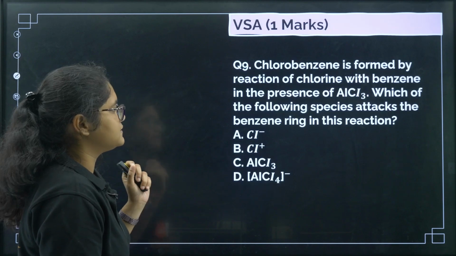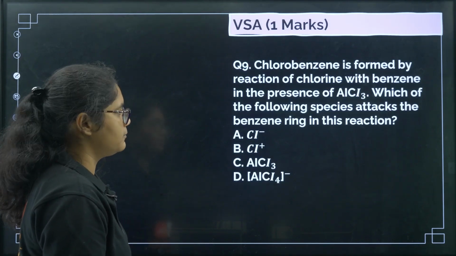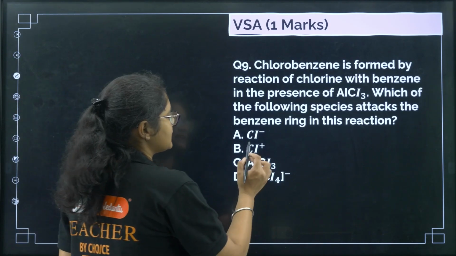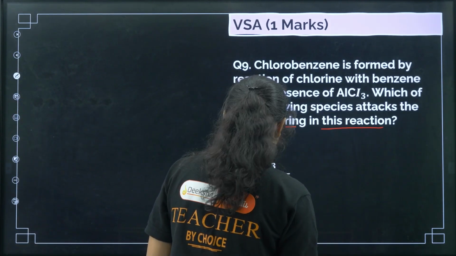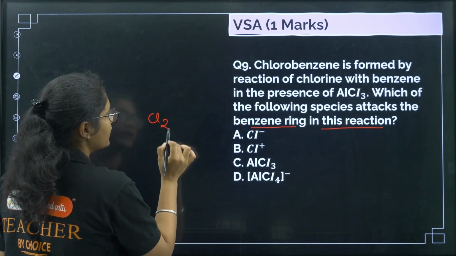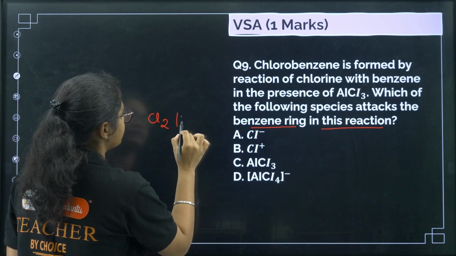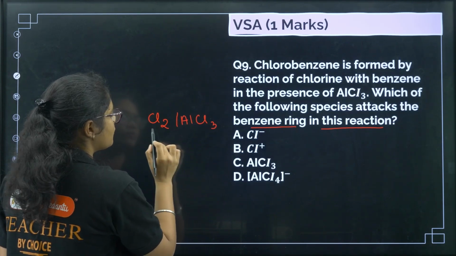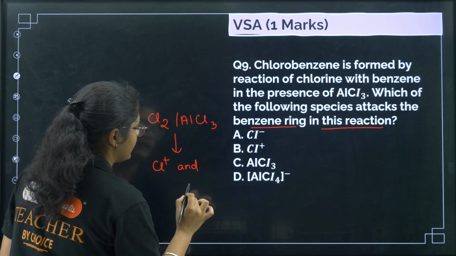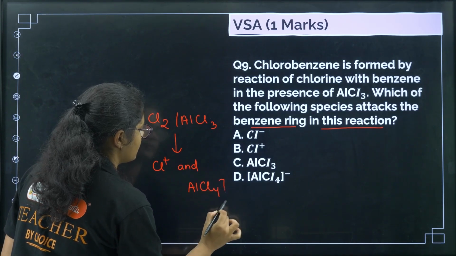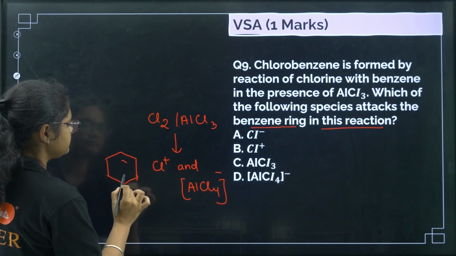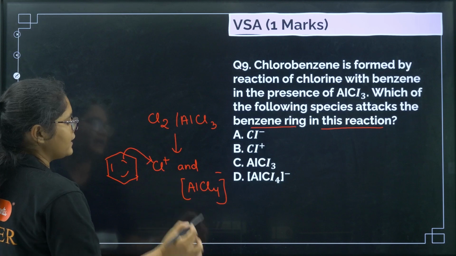Next question, chlorobenzene is formed by the reaction of chlorine with benzene in the presence of AlCl3. Which of the following species acts on the benzene ring in the reaction? So if you have seen, when you take chlorine in presence of AlCl3, what happens? This gives you Cl plus and AlCl4 minus, right? Now what is happening here? The benzene ring will attack on this chlorine and the reaction will happen.